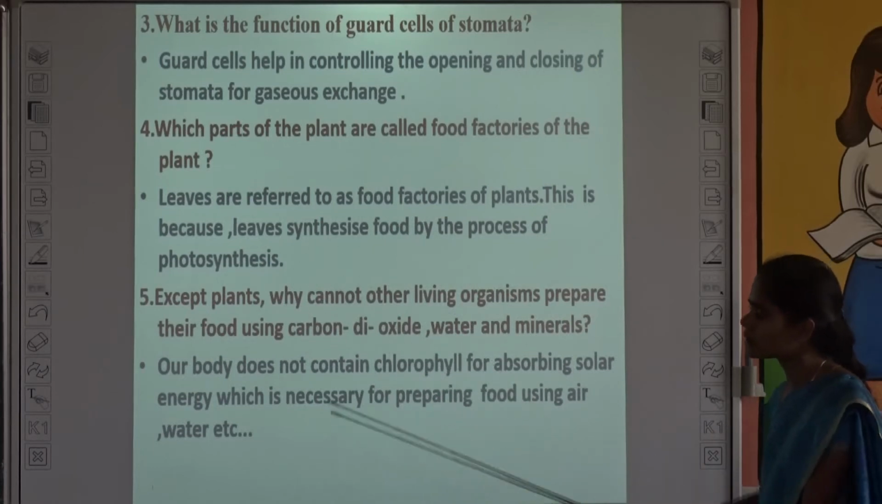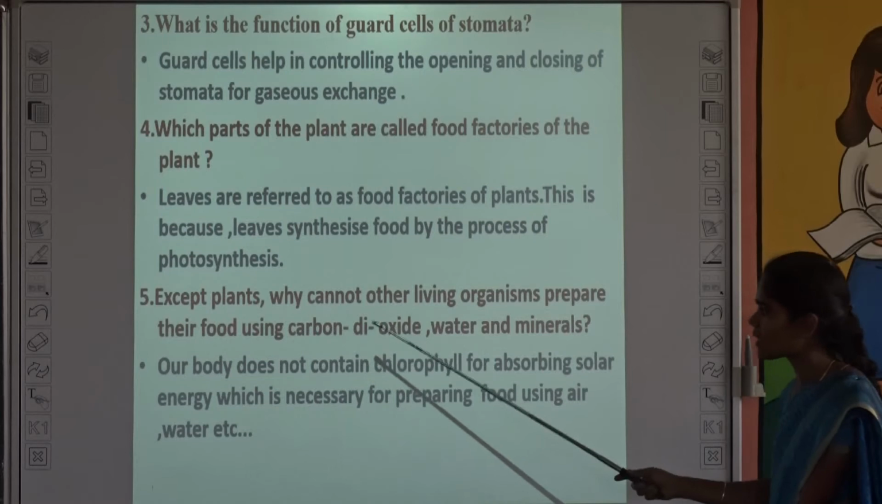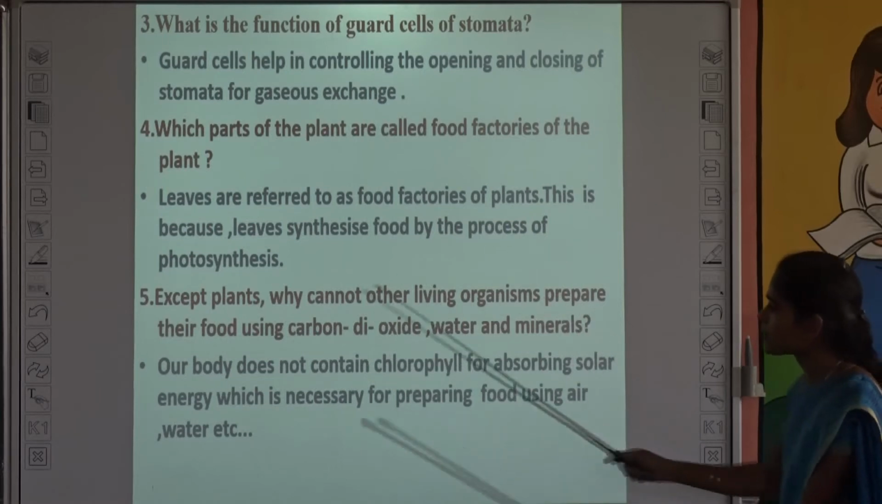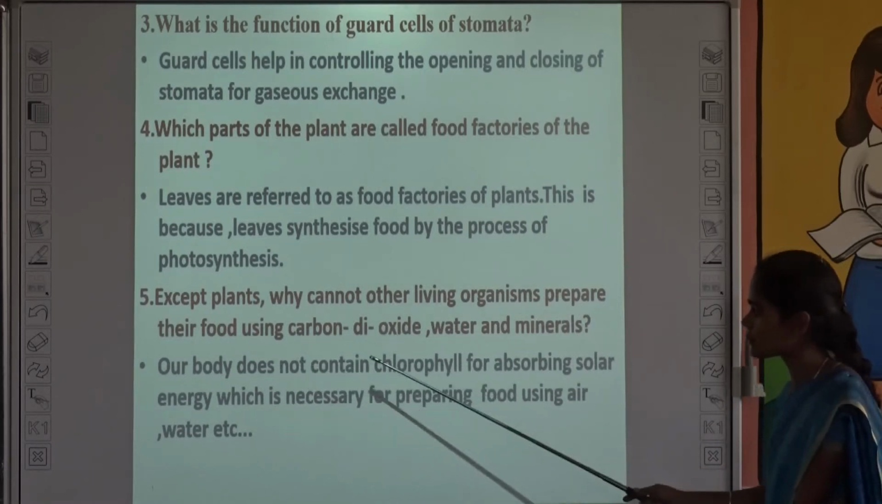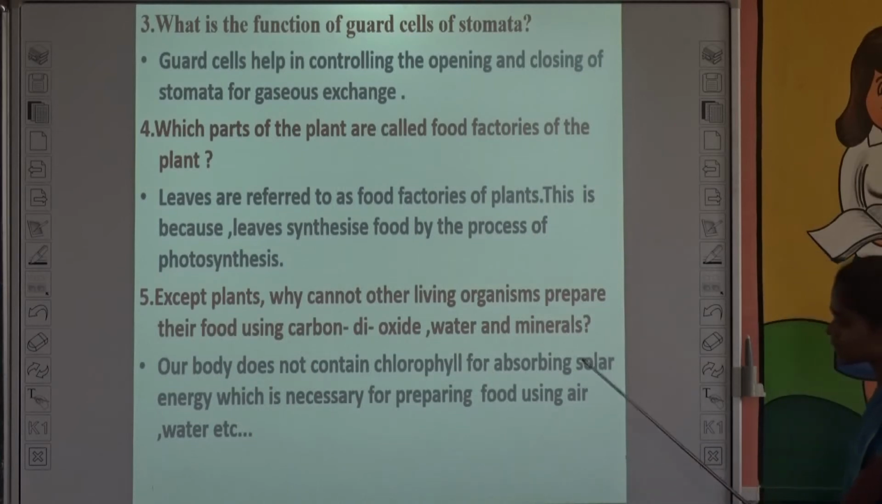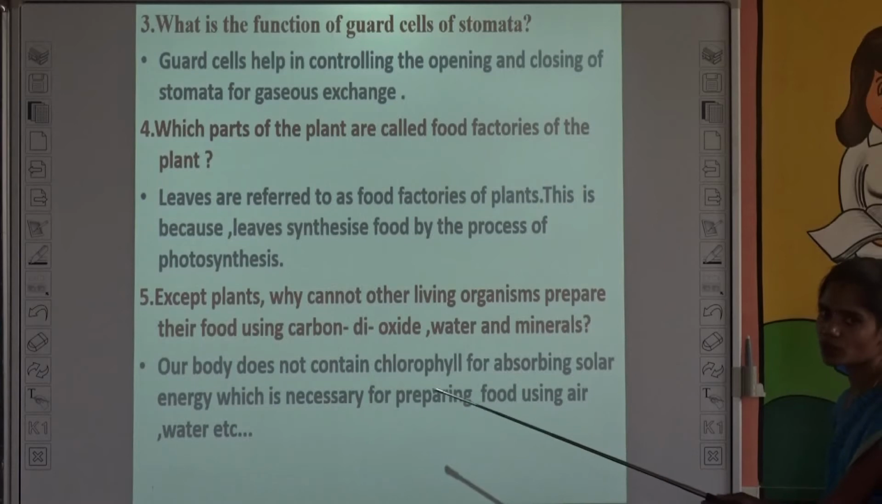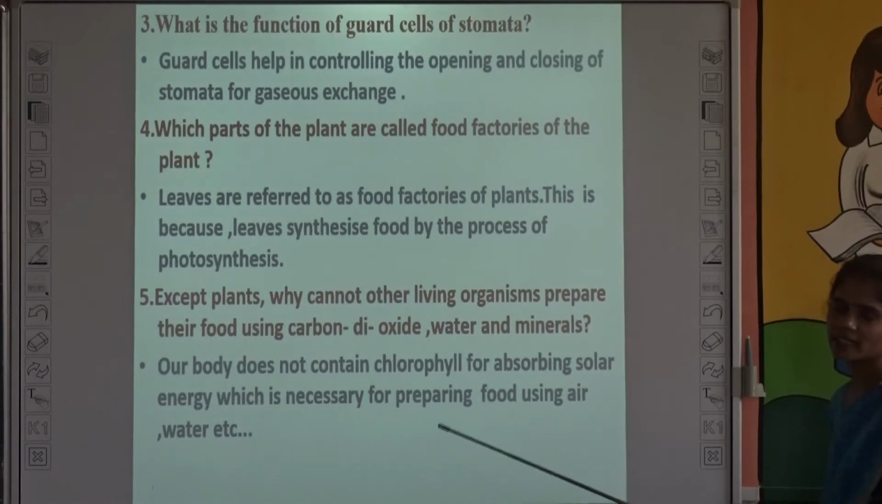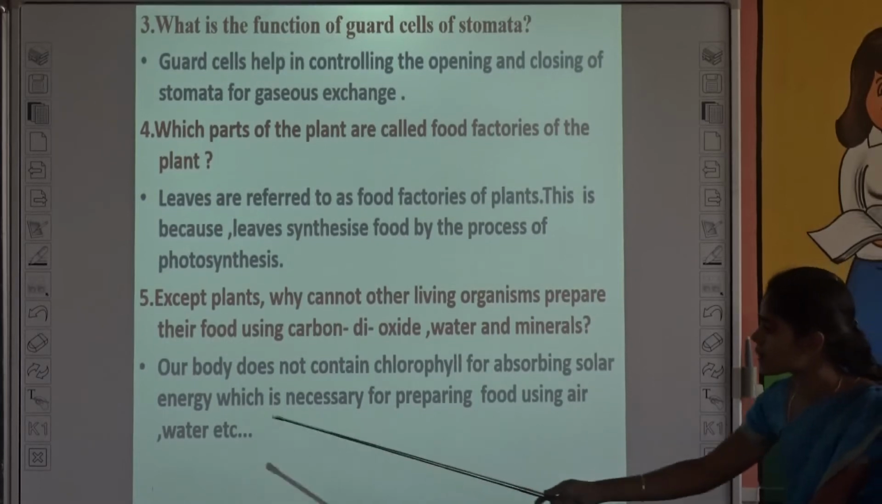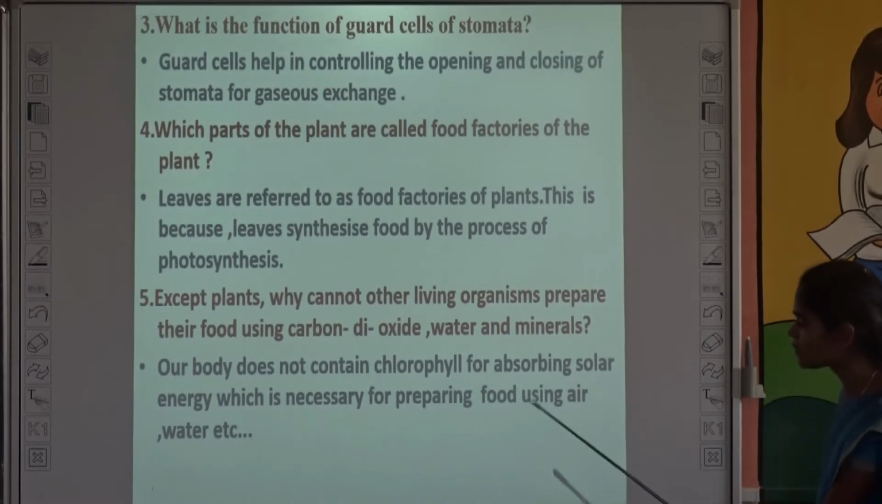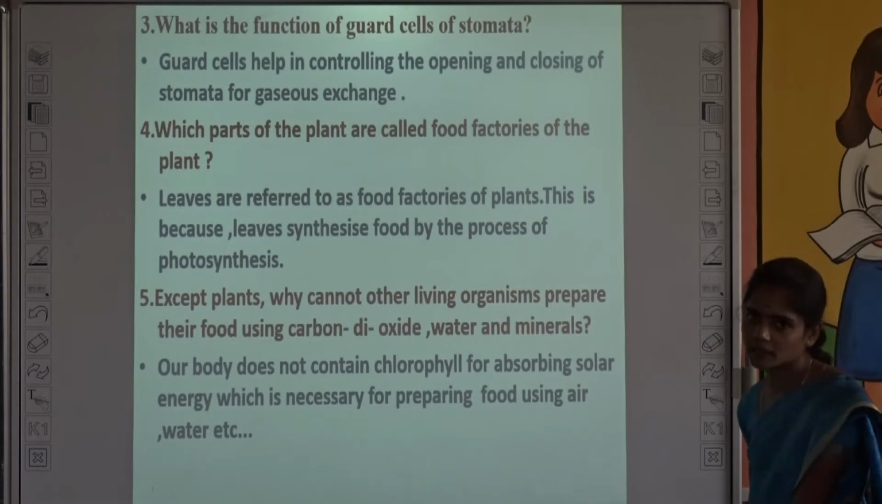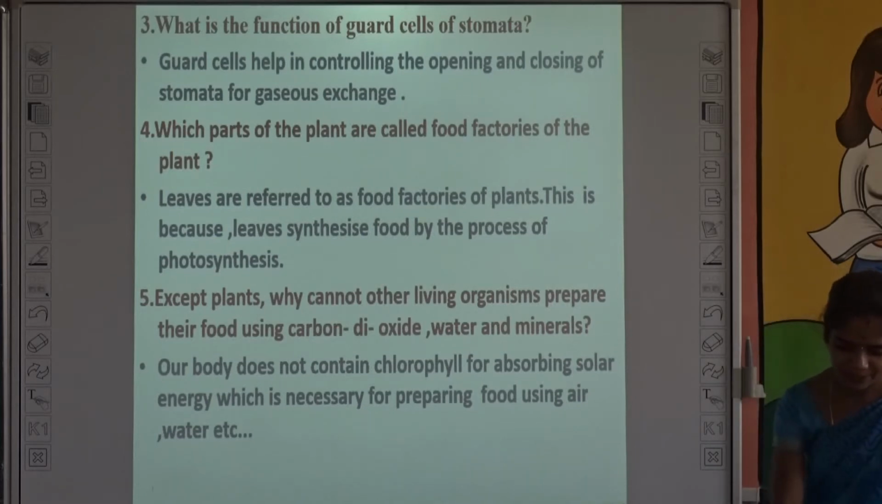And the fifth one, except plants, why can't other living organisms prepare their food using carbon dioxide, water and minerals? What is the answer? Because chlorophyll is a must to prepare food. Our body does not contain chlorophyll, that is the green pigment. So it cannot absorb solar energy, which is necessary for preparing food using air and water. Okay. And the next one,